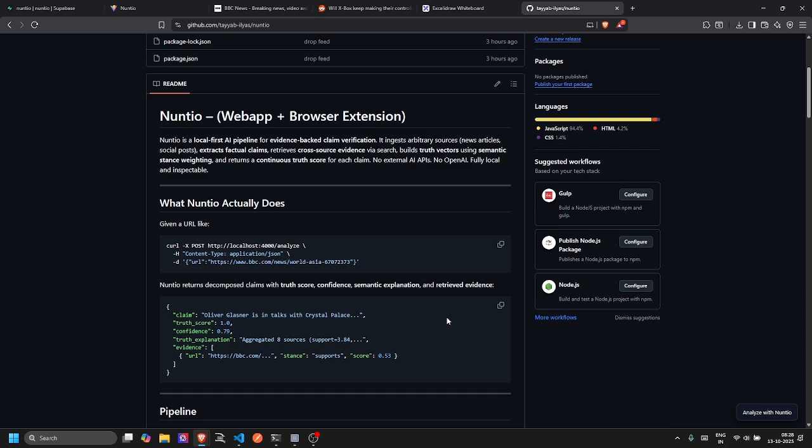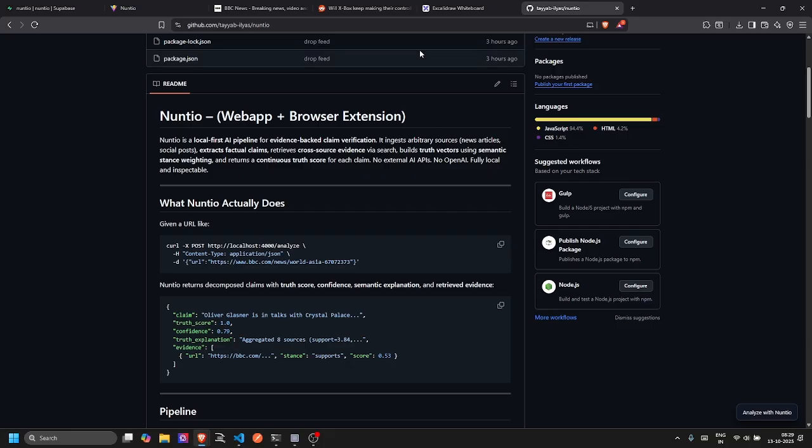With this method we get a kind of evidence vector for that particular news article and the claims that were present. Once we have this evidence vector, we can calculate the truth score for the original news.